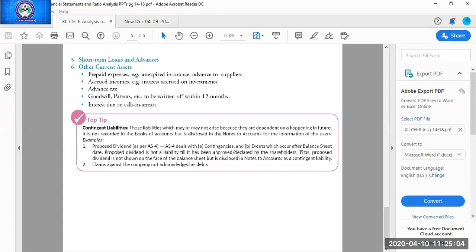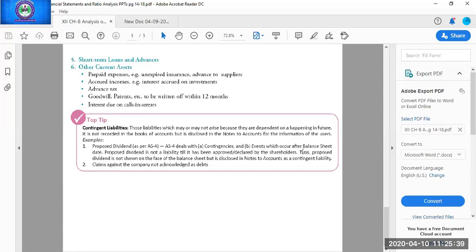And if any interest is accrued on a loan, meaning we need to pay the interest, then in that case it will be part of other current liabilities. So in interest, be cautious. If the interest is accrued on investment, then it will be part of other current assets. And if the interest is accrued on a loan, then it will be part of other current liabilities. Then goodwill, patents, etc.